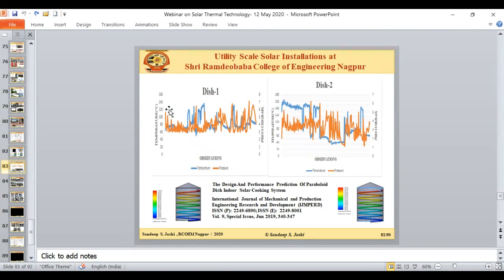So the temperature of dish 1 is around 120-140 degrees Celsius as the peak temperature, and in the case of dish 2, the temperature is reaching up to say 160 degrees Celsius. And if I talk about the pressure, the system pressure is up to 5 to 6 bar in dish 1, and again a similar pressure of 5 to 6 bar is what we are getting in dish 2.